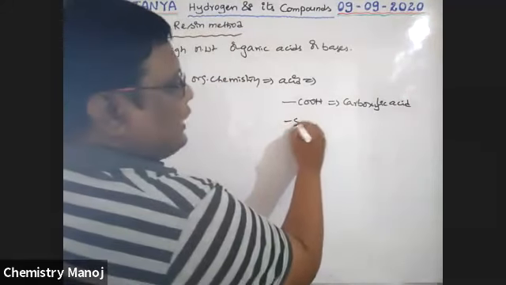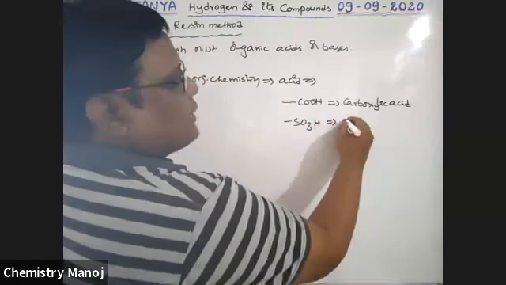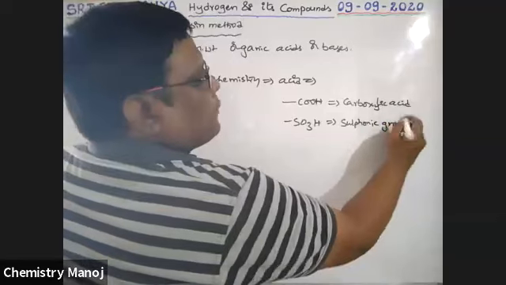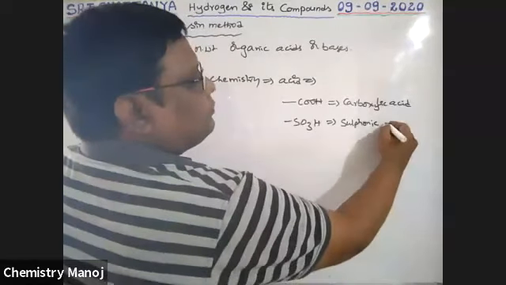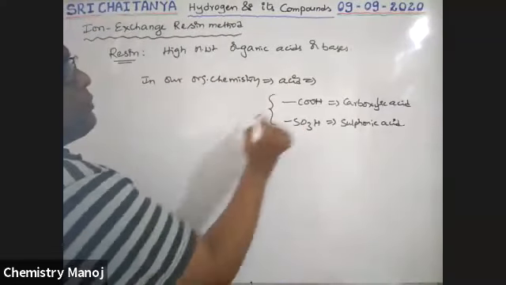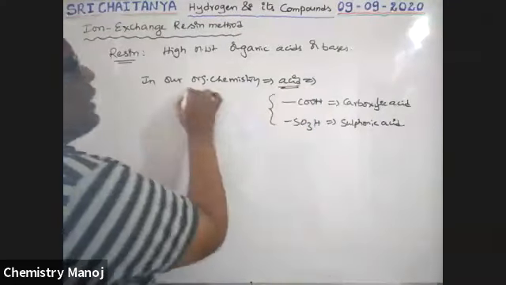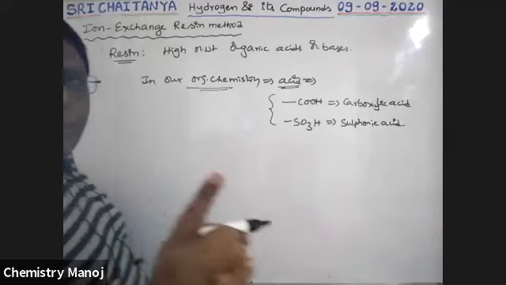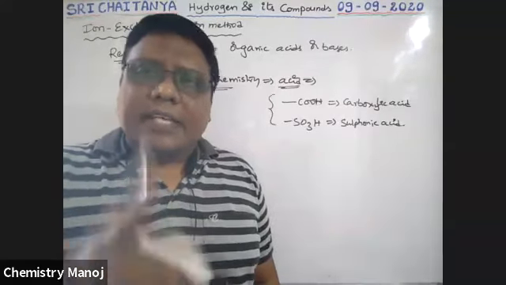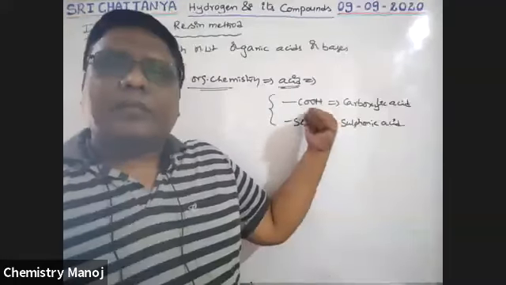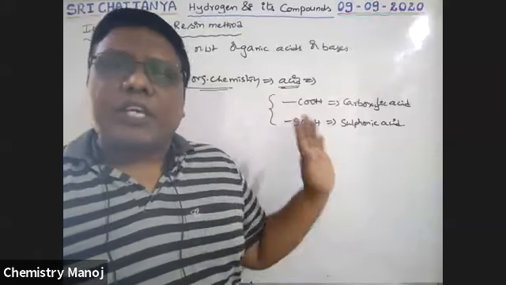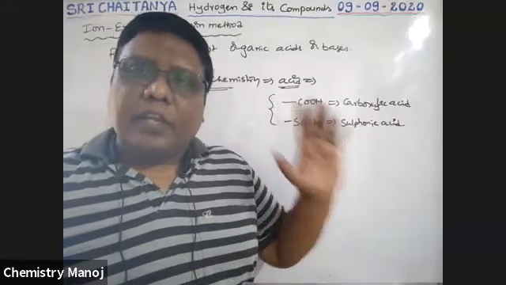Next, SO3H is a functional group called sulfonic acid. These are the two groups responsible for the acidic nature of organic compounds. So compounds having COOH or SO3H are the acids in organic chemistry.